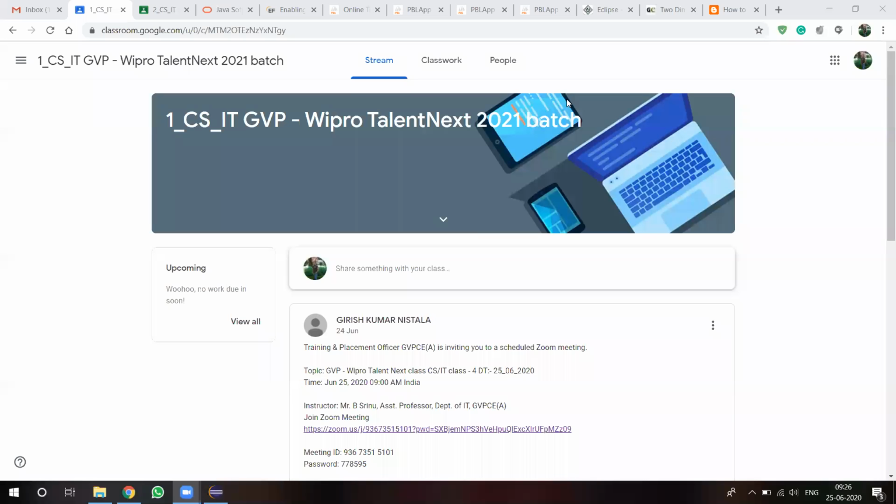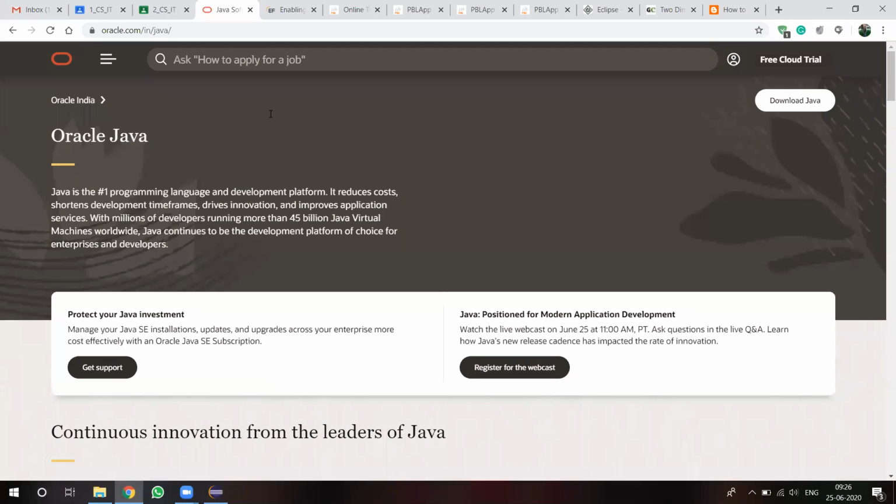If you want to implement any Java programming, first we have to download the Java JDK, the Java Development Kit. We can find this on the Oracle Java website, oracle.com/in/java. This is the proper URL for downloading the JDK. Once you open this website, you get a link in the top rightmost corner, Download Java.